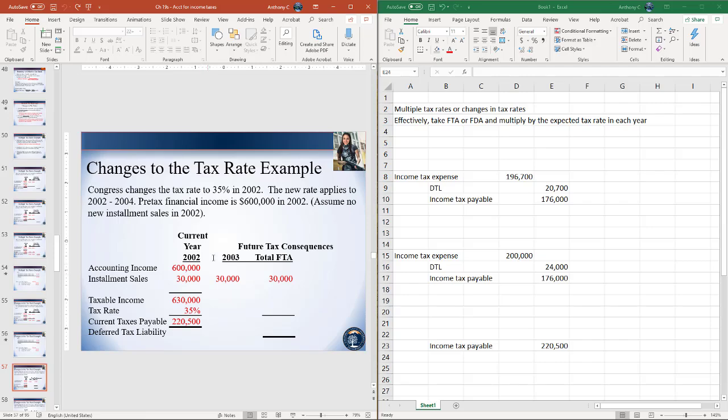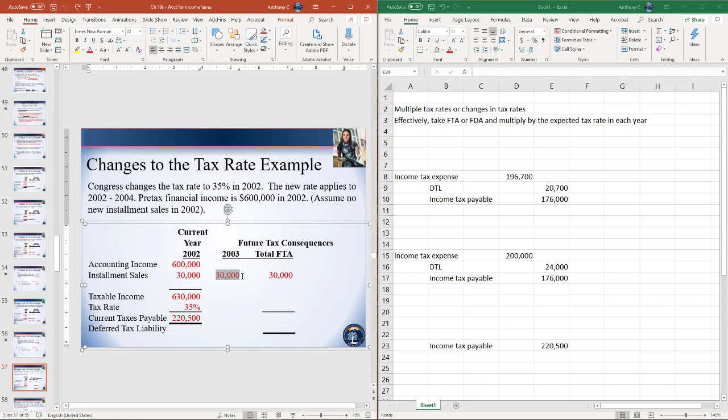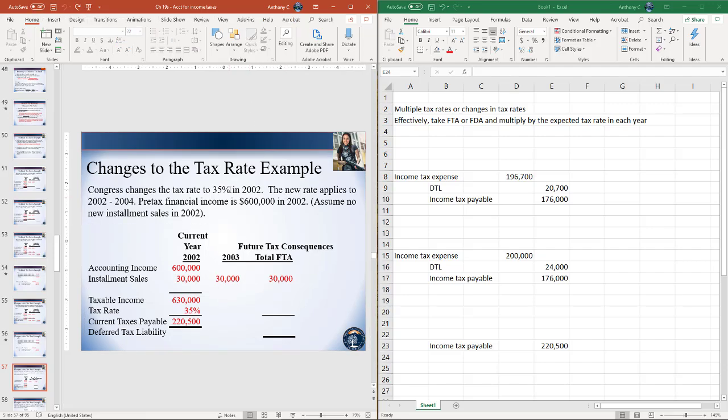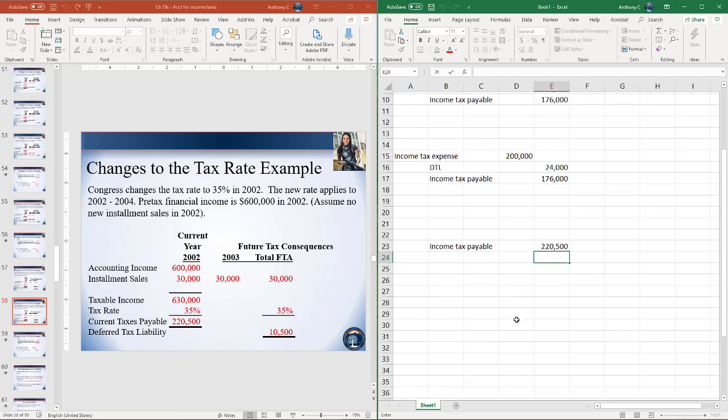Right. So for our future tax consequences, we still have another $30,000 of installment sales going into the next year. Again, the tax rate's been changed to 35%, so we're just going to apply this new tax rate to this future taxable amount of $30,000. Right, so that gets us out to a deferred tax liability of $10,500.